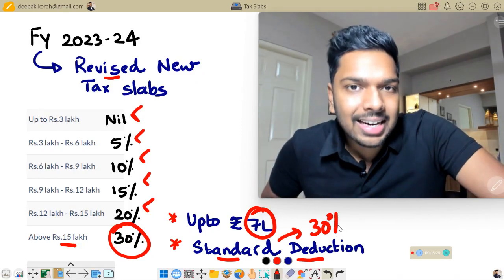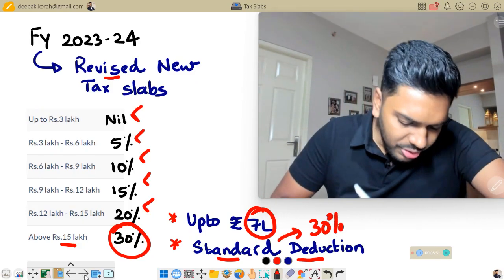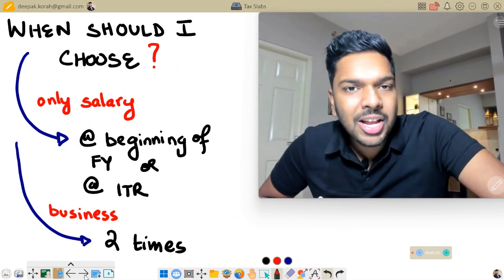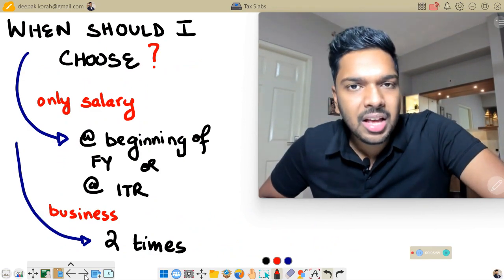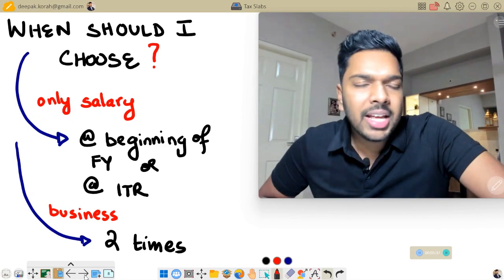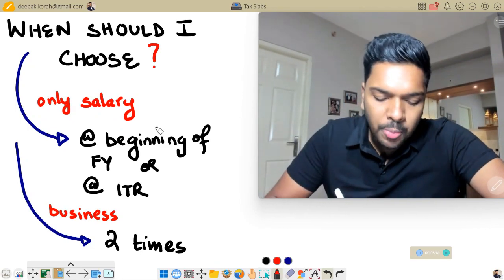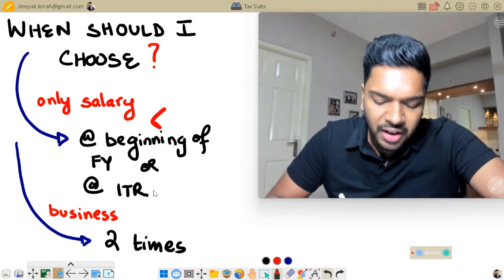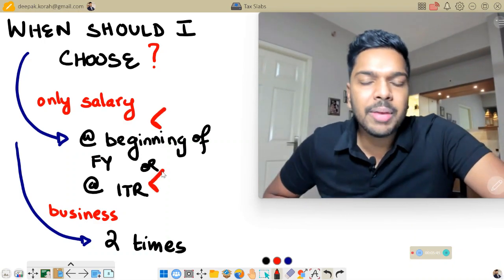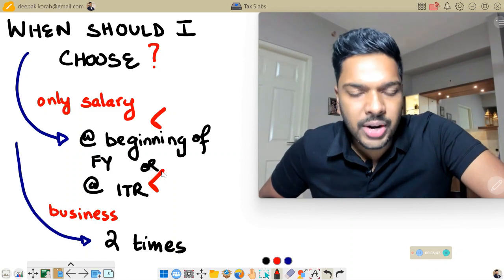Now, the second real question is, when should I opt for the old or the new scheme? Well, if you're a salaried person or if you're getting any income from other sources, then you have two options. You either opt at the beginning or just before you file your income tax return, which in this case will be 31st of July 2023.